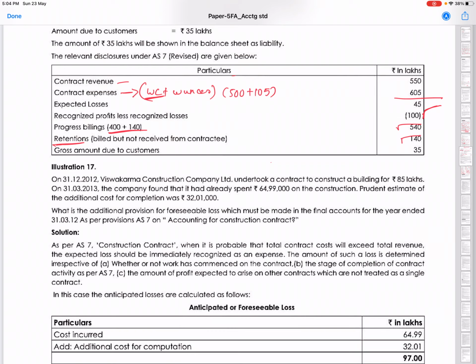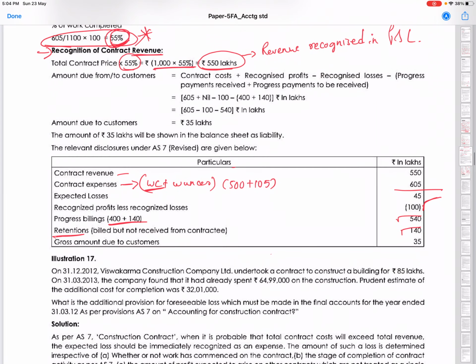Gross amount due to or due from customer. How will we find due to or due from customers? There is a calculation. It's nothing but whatever revenue you should receive minus the payments you have received, or else booked also, yet to be received. So total contract cost is 605, minus my losses, and minus whatever I have already received, will give me 35 lakhs, okay? So this is 35.